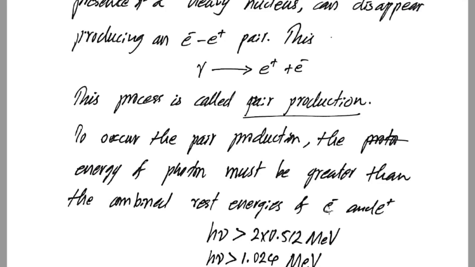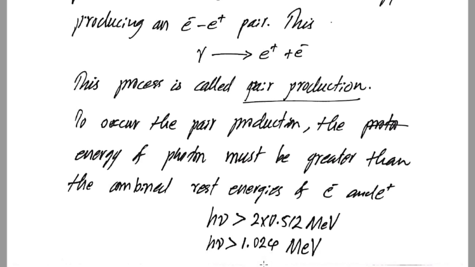So to produce an electron and a positron having equal energies, we will require a minimum energy of 1.024 MeV. So the photon producing pair production should have an energy greater than this value. This is the critical value for pair production, and a photon having this much energy comes under the gamma ray spectrum of the electromagnetic radiation.